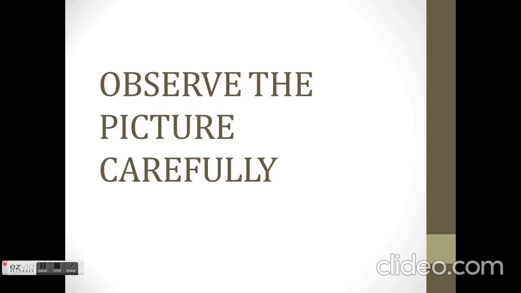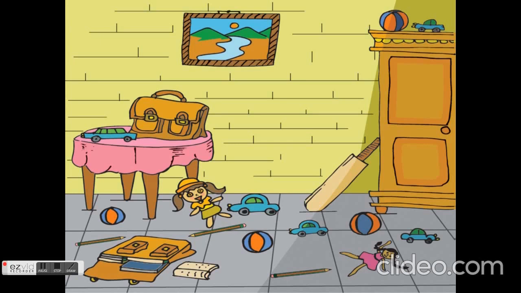Children, let's see another example of the same topic. Observe the picture carefully from your textbook. Now here, children, we can see many toys. So what are they? Let's see.